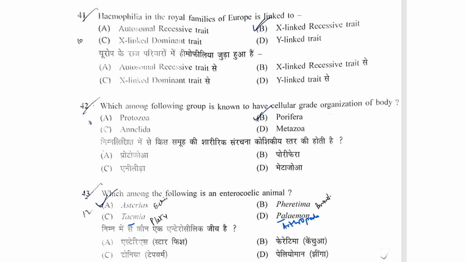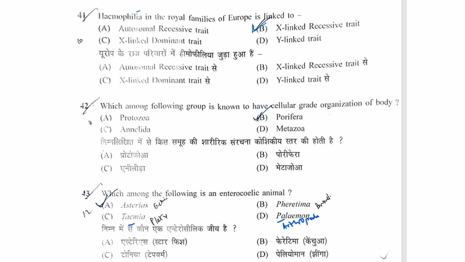Next question is, hemophilia and the royal families of Europe is linked to: autosomal recessive trait, X-linked recessive trait, X-linked dominant trait, or Y-linked dominant trait. So in royal families, it is the family of Queen Victoria, in which she was the carrier of hemophilia, and she passed this on to her offspring, and that's why it is also called a royal disease, and it is an X-linked recessive trait.